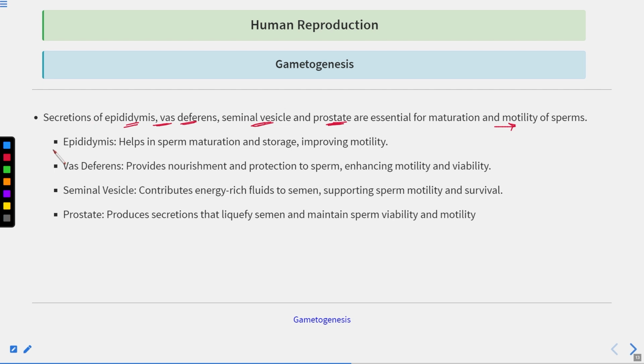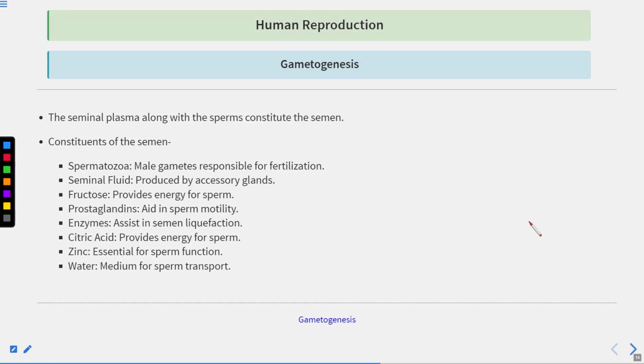Now the epididymis helps in sperm maturation and storage, and it also helps in improving the motility of the sperm. The vas deferens provides nourishment and protection to the sperms, enhancing motility and viability again. Then you have the seminal vesicles. They contribute energy-rich fluids to the semen, supporting sperm motility and survival. Next is the prostate. It produces secretions that liquefy semen and maintain sperm viability as well as motility. Clear?